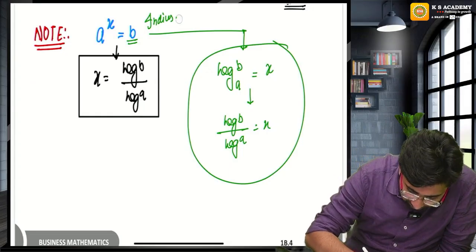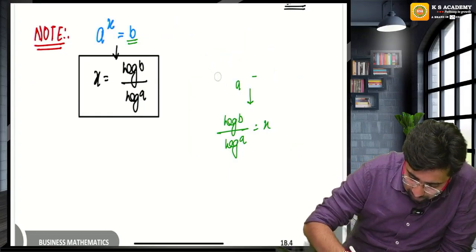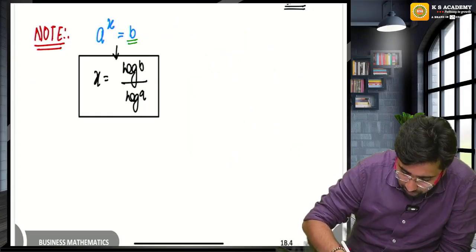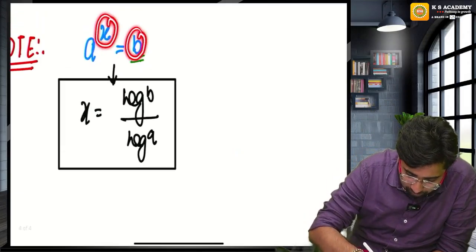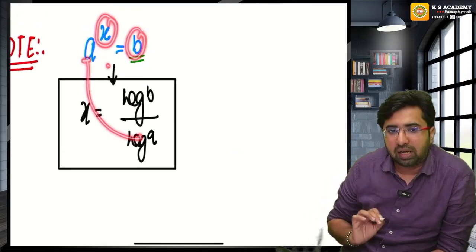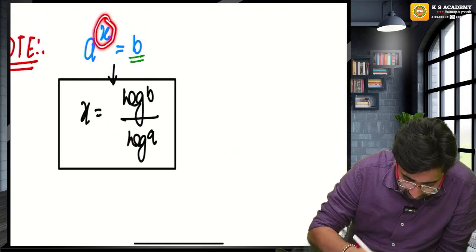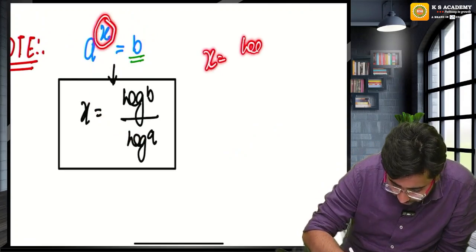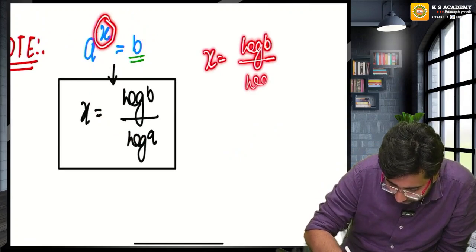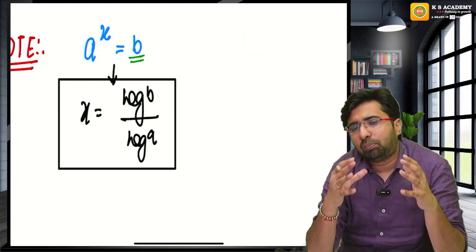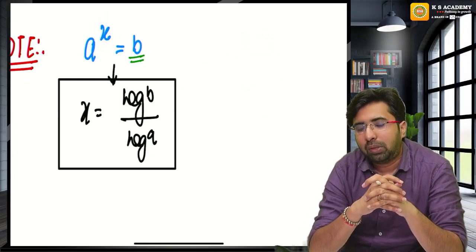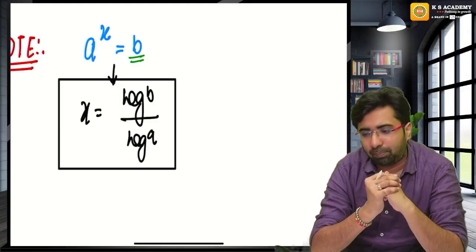Don't waste your time on these 2 steps. Even if you know logarithm, you can simply say x will be equal to log b divided by log a. If you need to calculate the power, x will be log b divided by log a. And whenever we need to calculate the power, we are bound to follow the chapter logarithm. Logarithm is designed to calculate the power only.